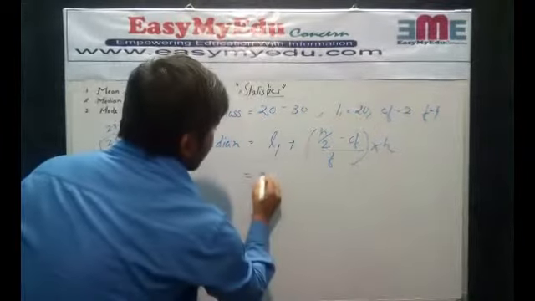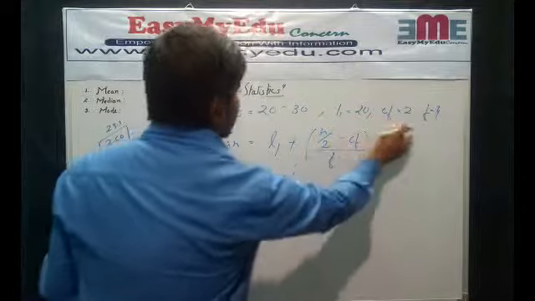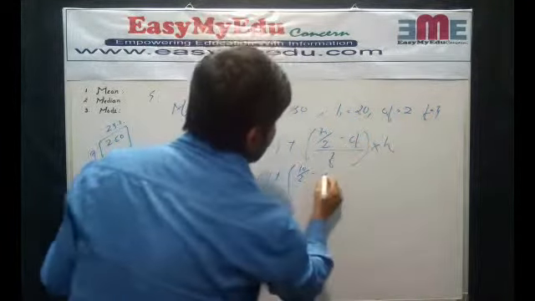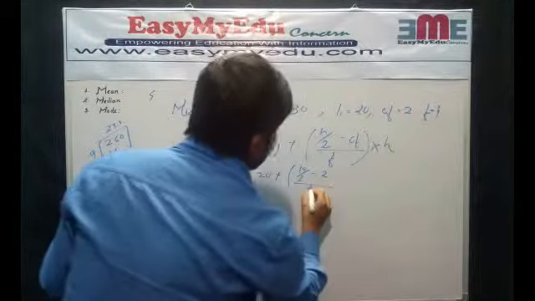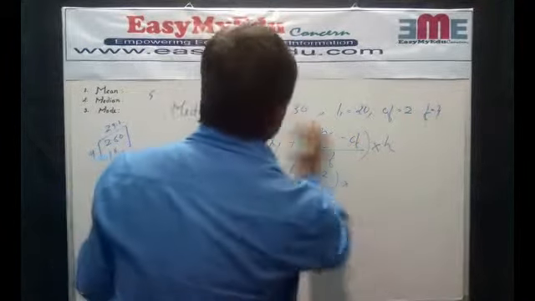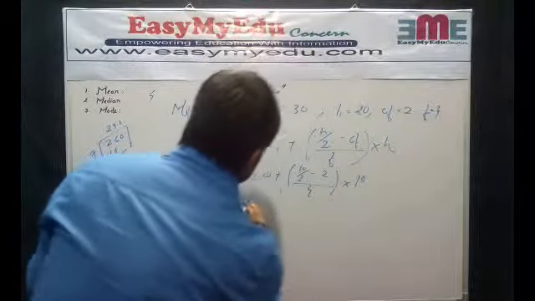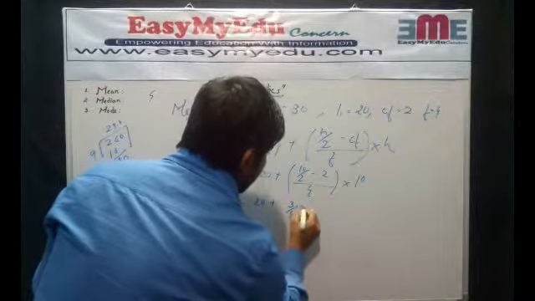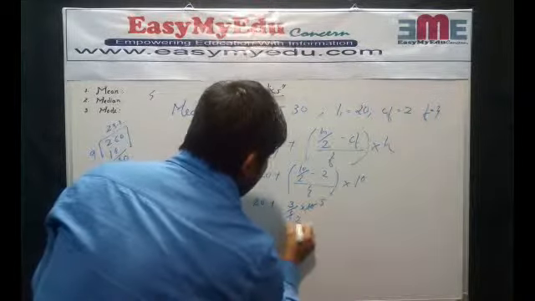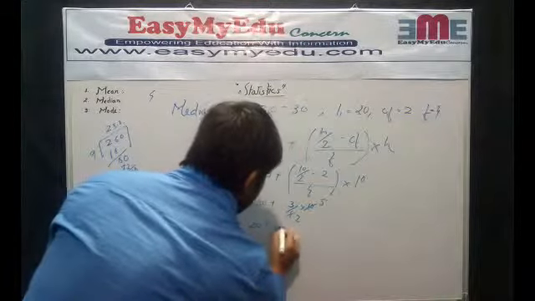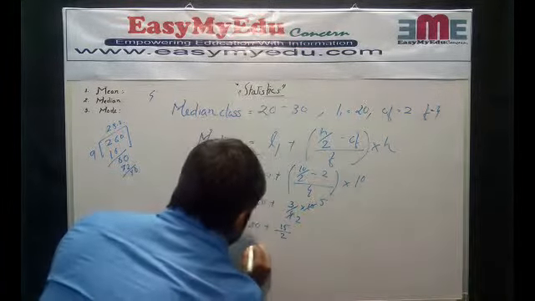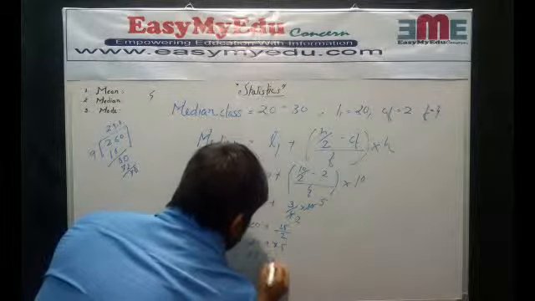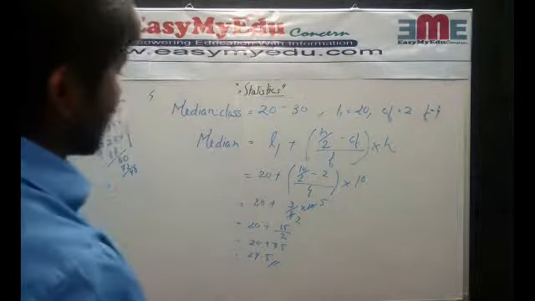L1 is 20, n was 10 so n by 2 is 5, cumulative frequency is 2 and normal frequency is 4. Our range was 20 to 30, that is 10. So our median is 27.5.